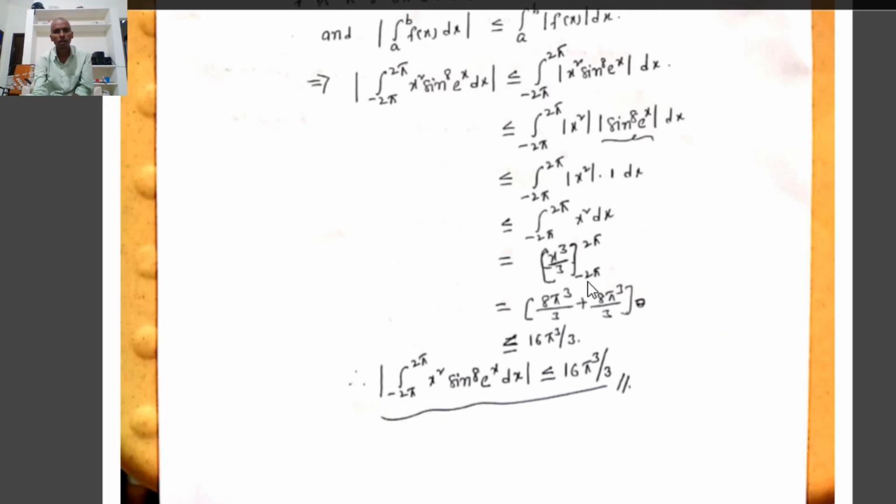The limits are -2π to 2π. Substituting the upper limit, (2π)³ = 8π³/3, plus the lower limit contribution, which is also 8π³/3. 8π³/3 + 8π³/3 = 16π³/3. Therefore, |∫ from -2π to 2π of x² sin⁸(eˣ) dx| ≤ 16π³/3.